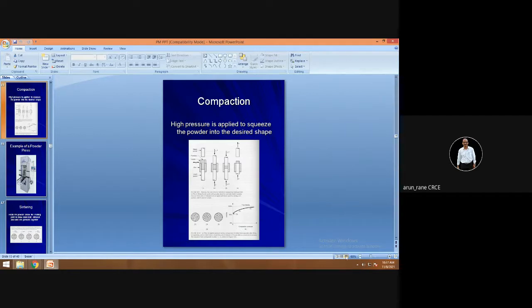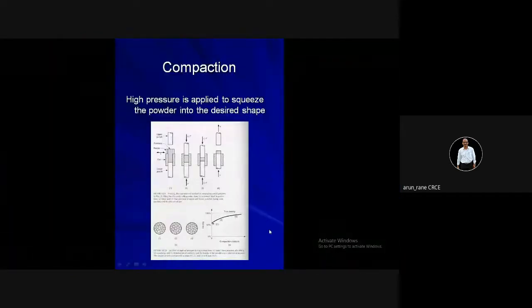Then have a look at this diagram. Then you have the component size, that is the desired size of the components, or the shape of the component.